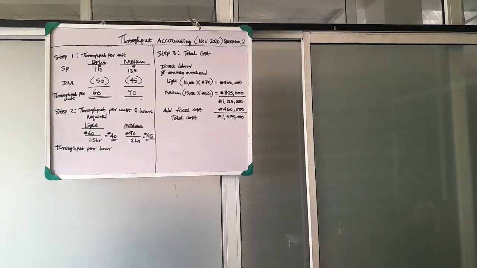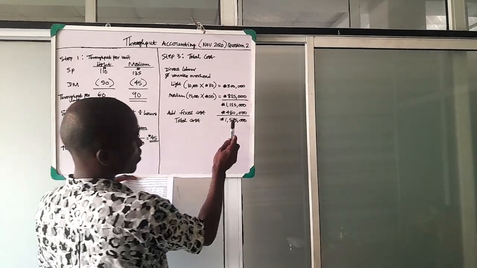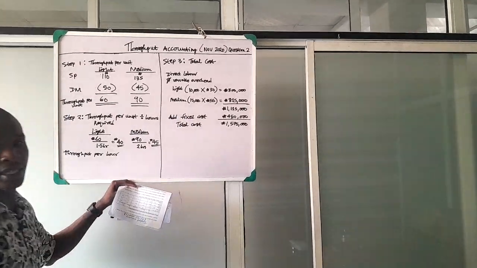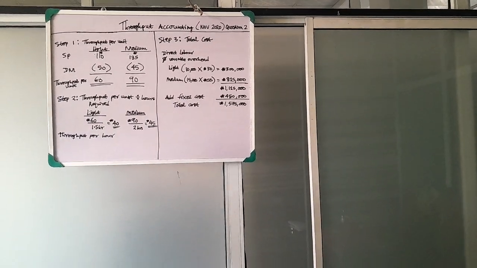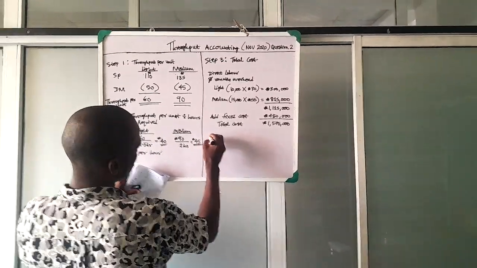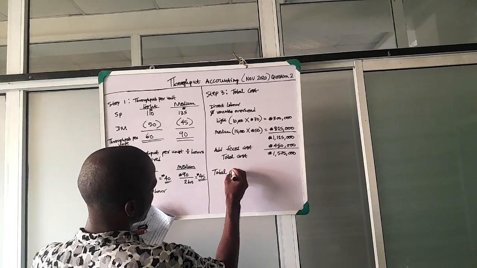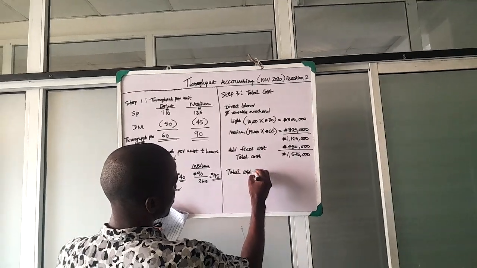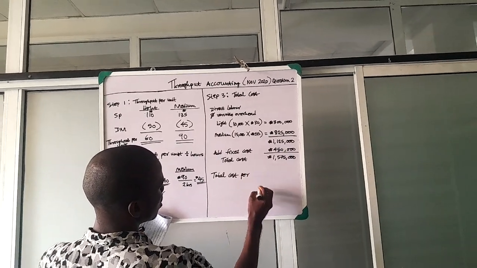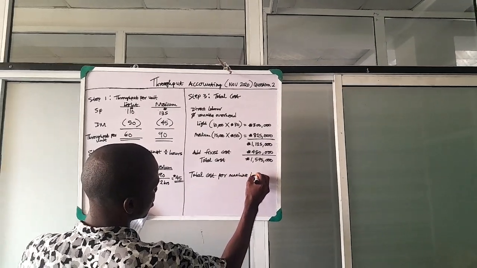Now we are going to be dividing the total cost by the total hours. So we'll be having total cost per machine hour.